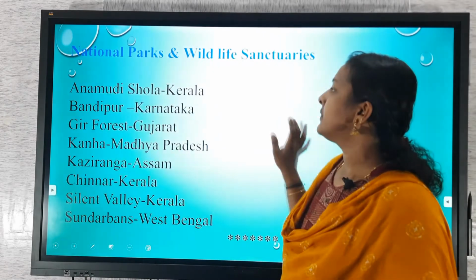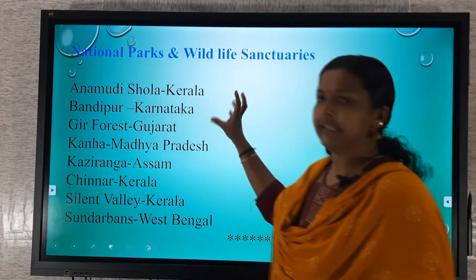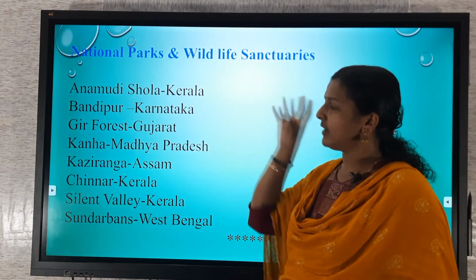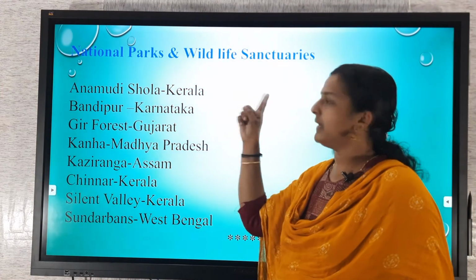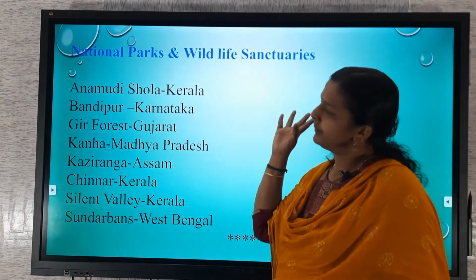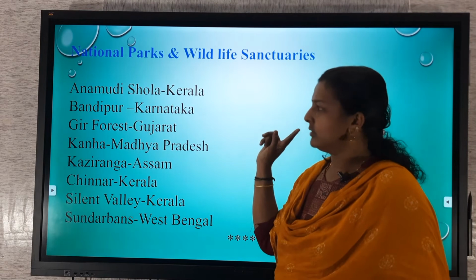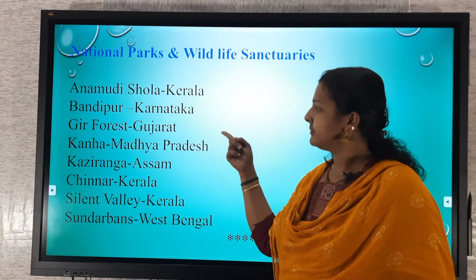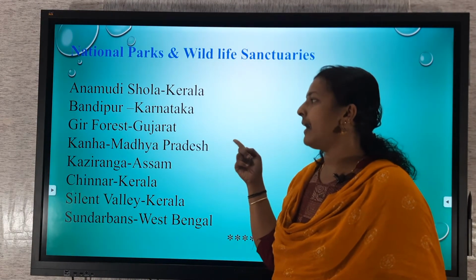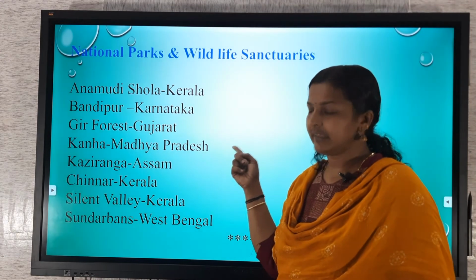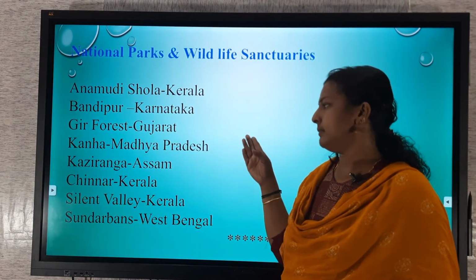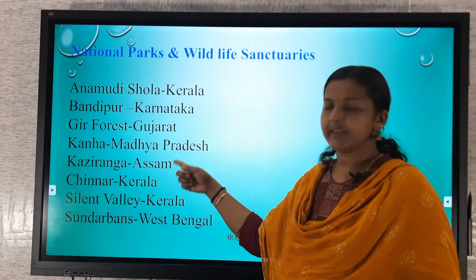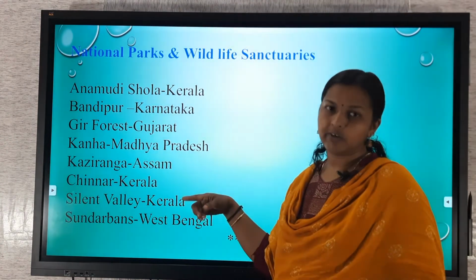Anamudi in Kerala, because of its geographical condition, plays a vital role. Then Bandipur and Gir Forest, a natural habitat for the Asiatic lion. Kanha in Madhya Pradesh. Kaziranga is famous for the one-horned rhino.